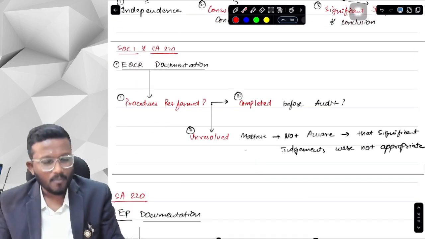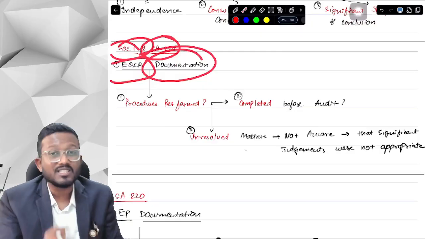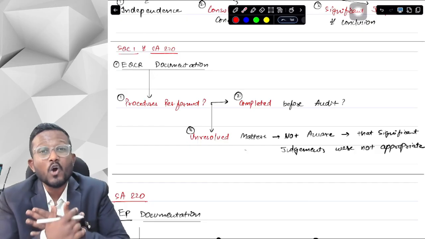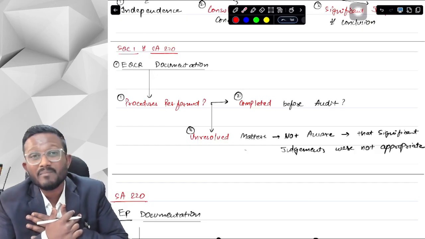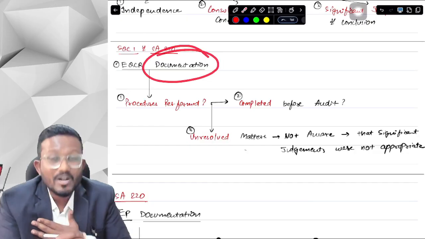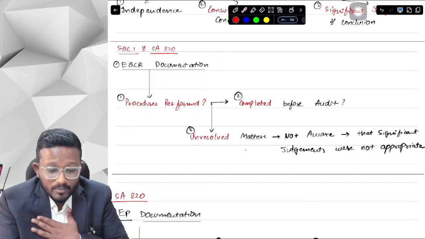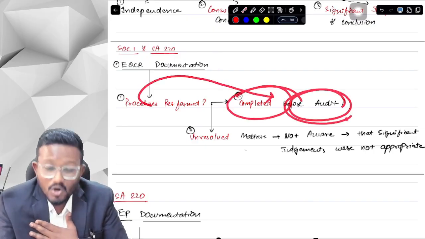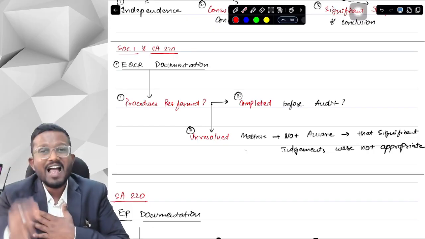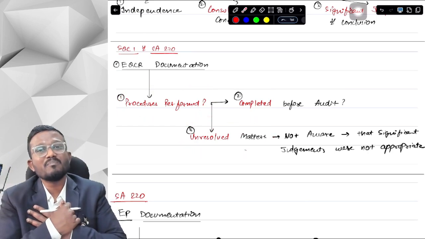Okay, yes sir. Now as per SQC1 and SA 220 both, what is the documentation that EQCR should maintain? As an EQCR, I need to maintain my own documentation as well, so that I can prove that I have done my review very correctly. So in the documentation, what should I mention, sir? First of all, what procedures did I perform as an EQCR? Second, were the procedures that I performed completed before the audit report was issued? Because it's my responsibility also to complete my procedures before the audit is completed. And thirdly, while performing procedures, whether I got to know about unresolved matters or not.